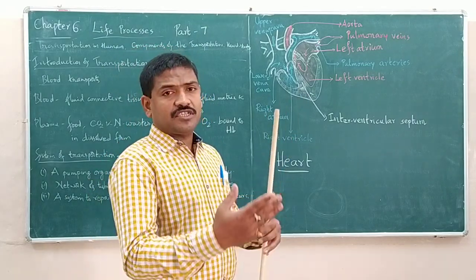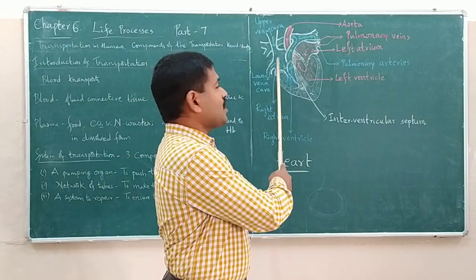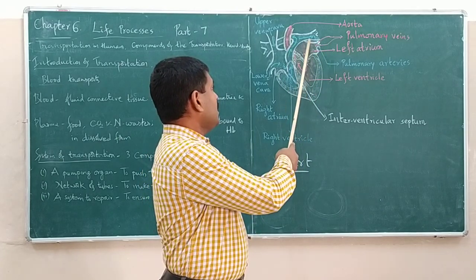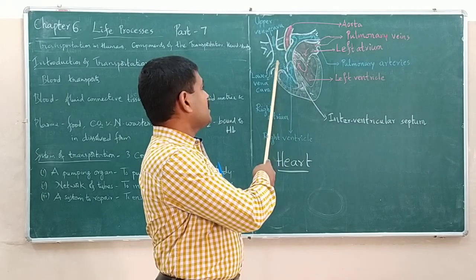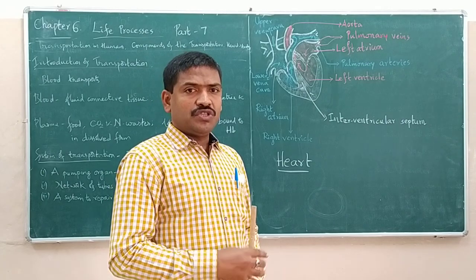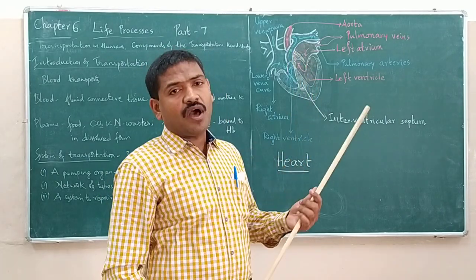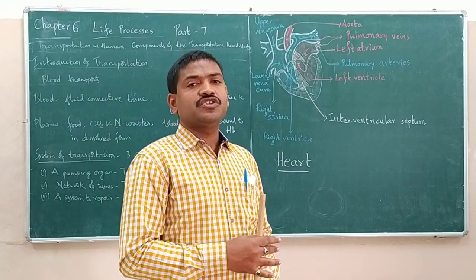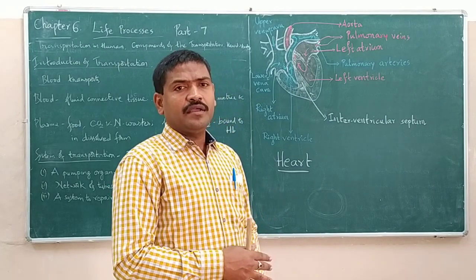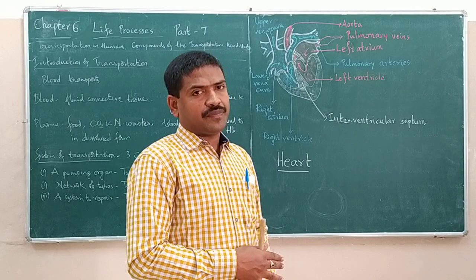Now, what are the differences between the left and right chambers? If you take the top 2 atria, they are 2. One is the left atrium, another one is the right atrium. These 2 atria are completely separated by a separating wall called interatrial septum.